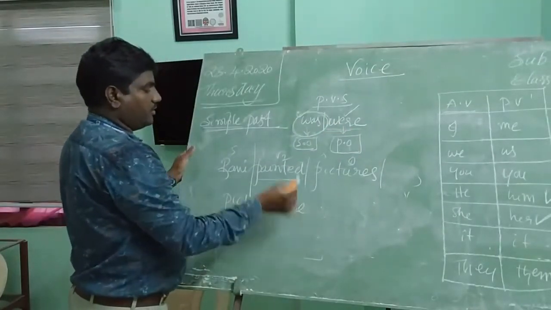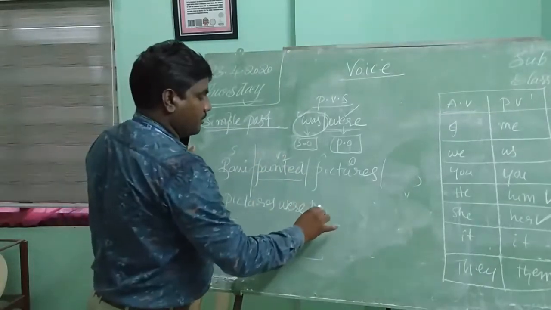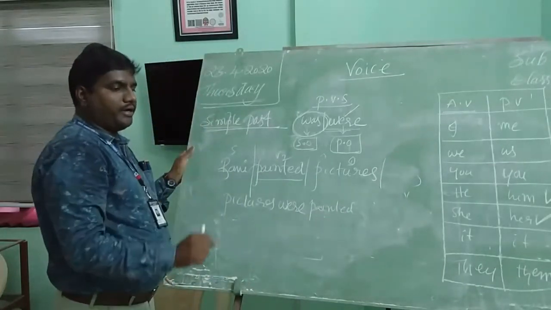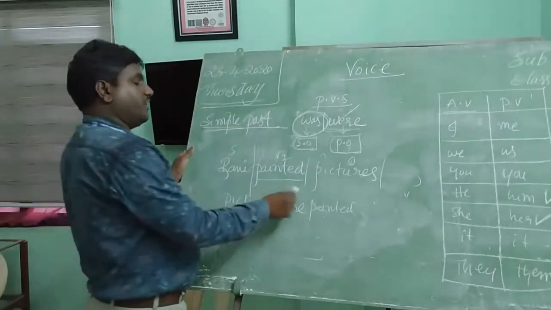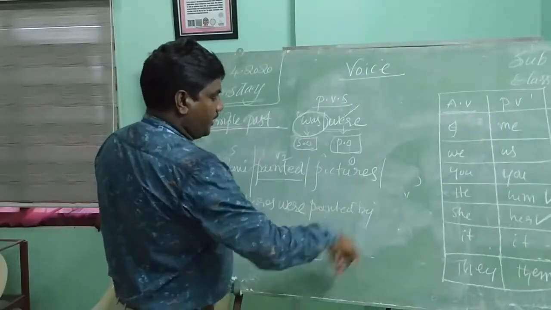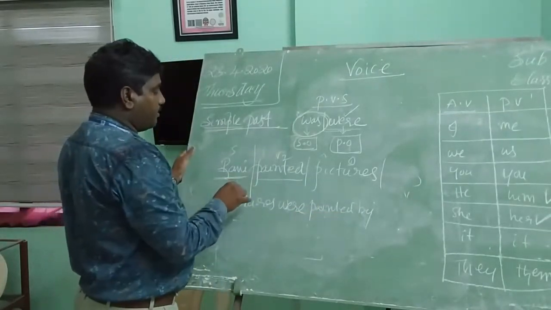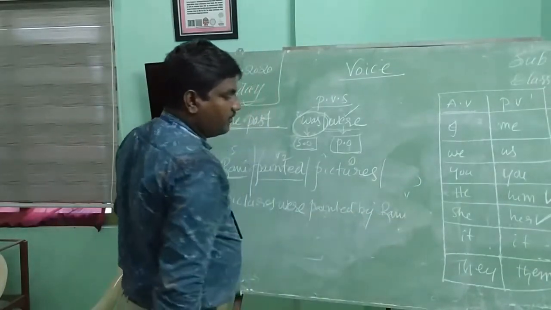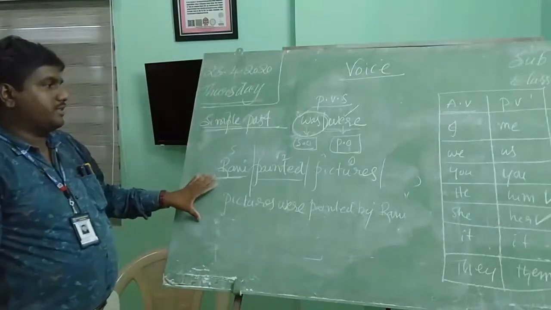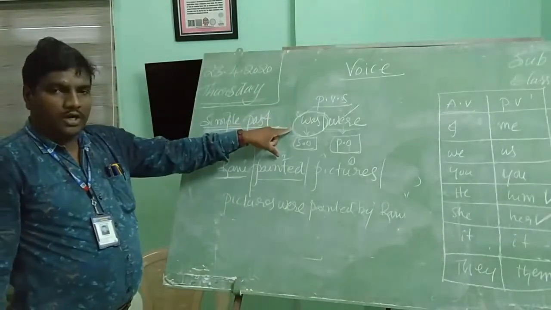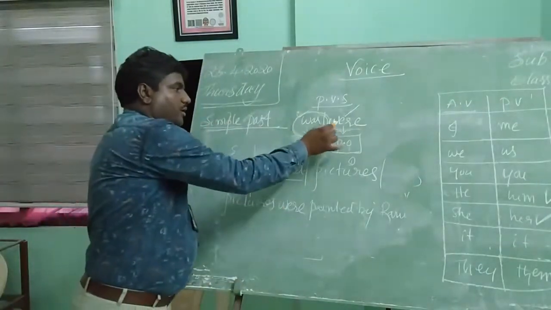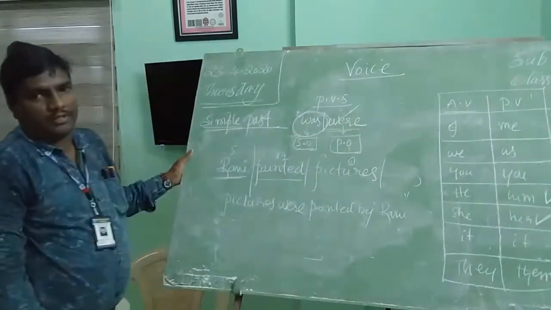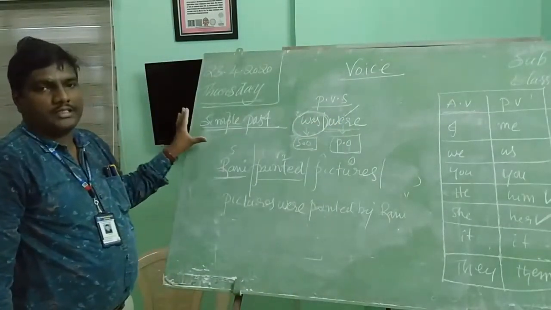Pictures were. What is the rule? Painted, P-A-I-N-T. What is the past participle? Paint, painted, painted. So the V3 form is painted. By. Here painted by whom? Rani. Rani is a noun form; the noun form as usual we will write. So in this way we use the simple past tense. In this way we have learned how to use was and how to use were. Was can be used for a singular object. Were can be used for a plural object. Got it? So this is about simple past.